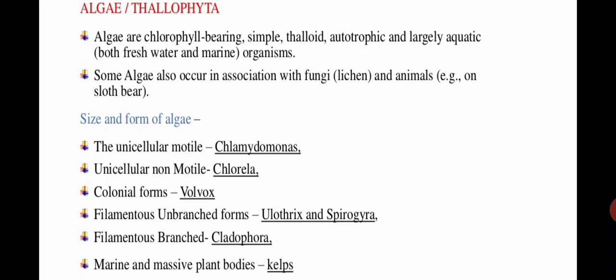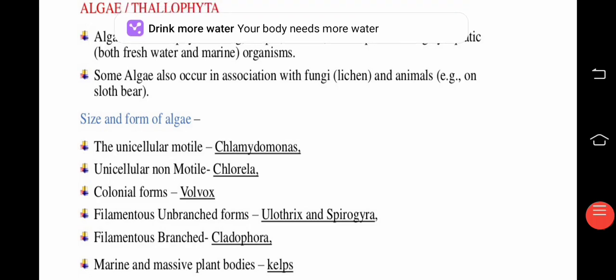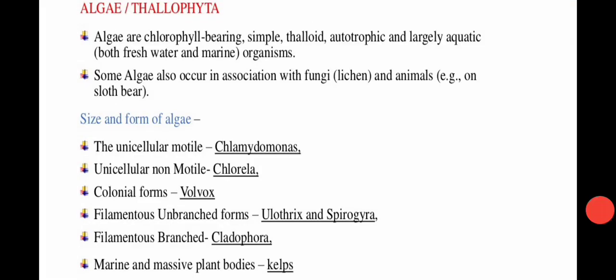Then obviously since they have chlorophyll, they are autotrophic in nature. That means they are capable of preparing their own food, and they are largely aquatic in nature. Aquatic means that they can be freshwater organisms, and they can be marine organisms or plants also.